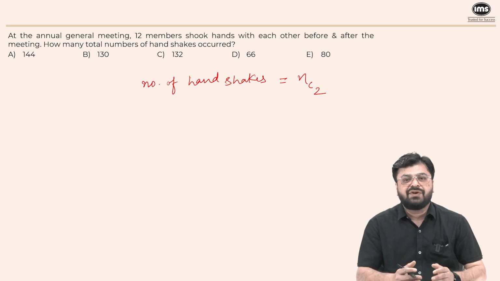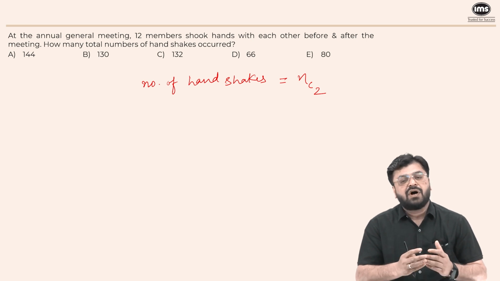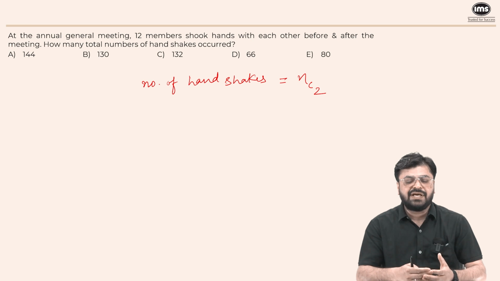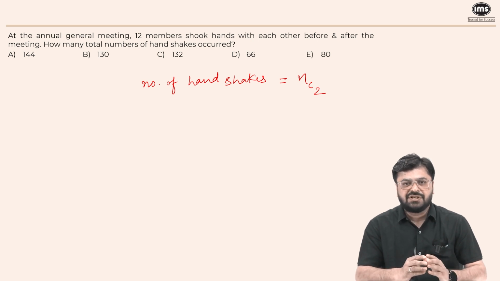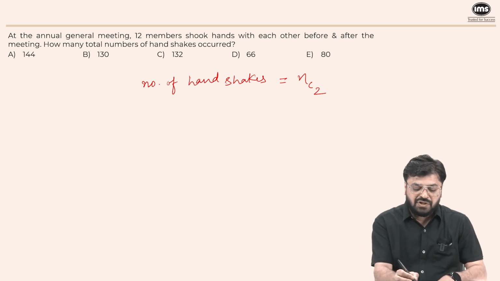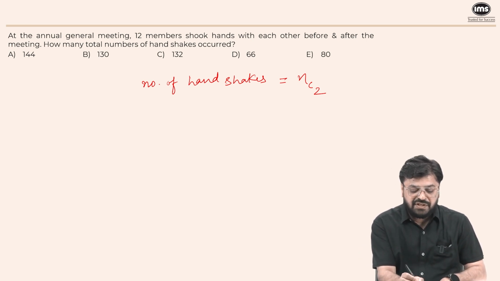If there are n people, everyone wants to shake hands with everyone else, then we need only two people to shake hands. And order doesn't matter. If A is shaking hands with B or B is shaking hands with A, it will be counted as one handshake. So in this case, we need two people, and the question becomes in how many ways we can select two people out of n, where in this case n is 12. If they are shaking hands only once, the answer will be 12 into 11 by 2, which is 66 handshakes.